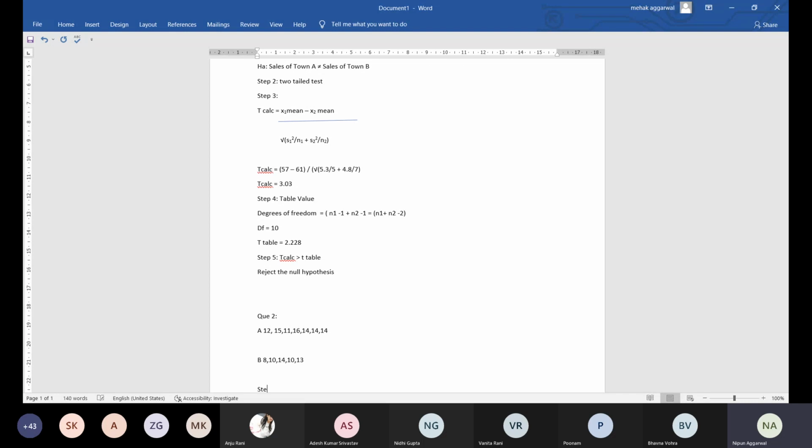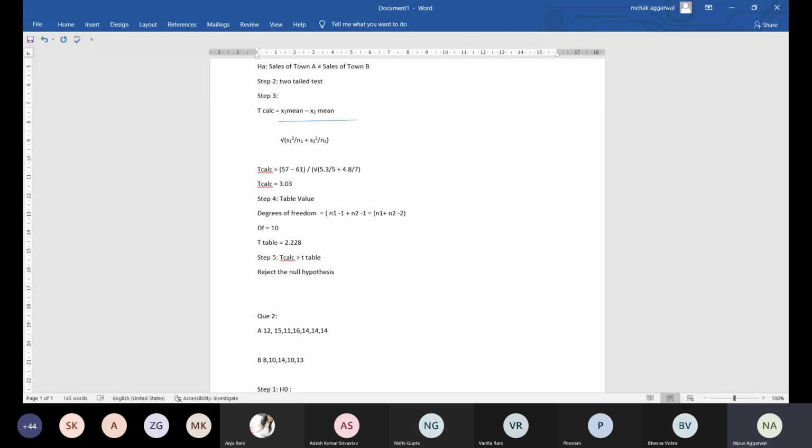So step 1, null hypothesis H0. What is the value of H0? There is no significant difference in the weight of the 2 samples. The alternate HA is mean 1 greater than mean 2, and H0 is mean 1 equal to mean 2.